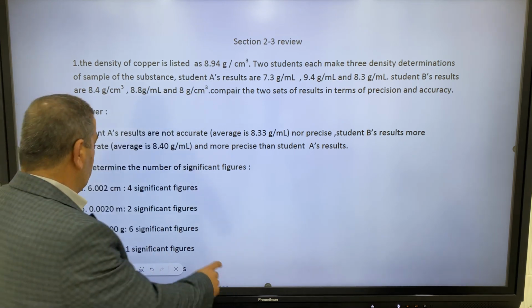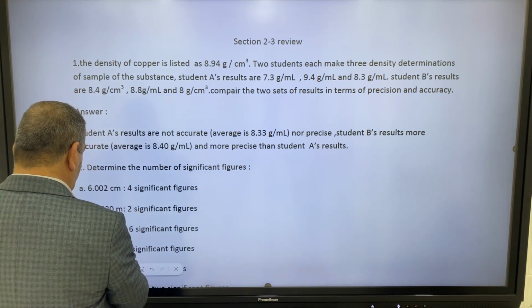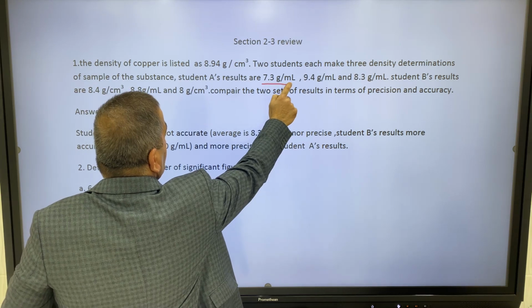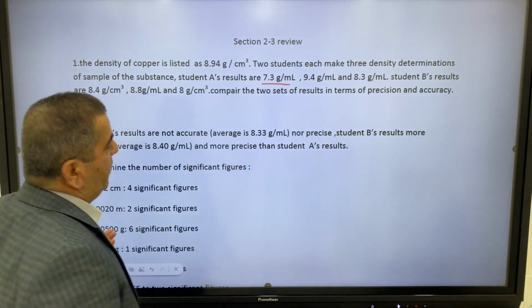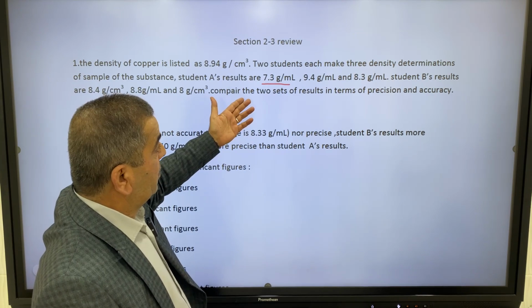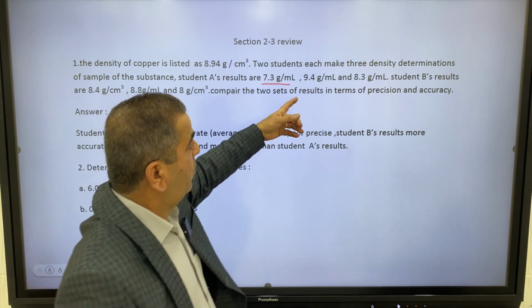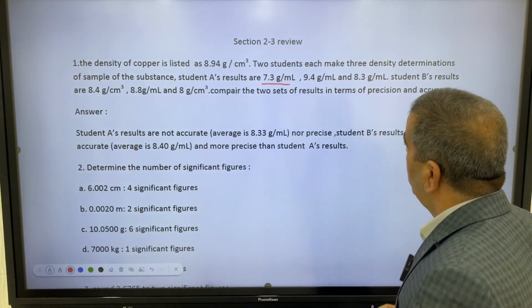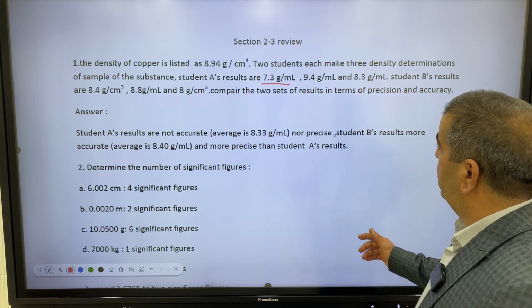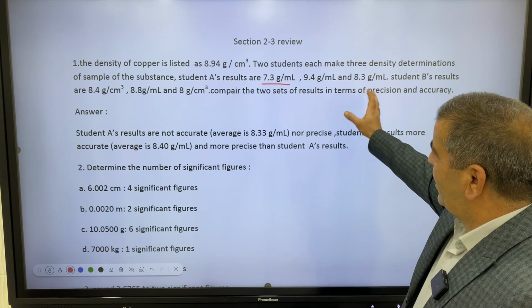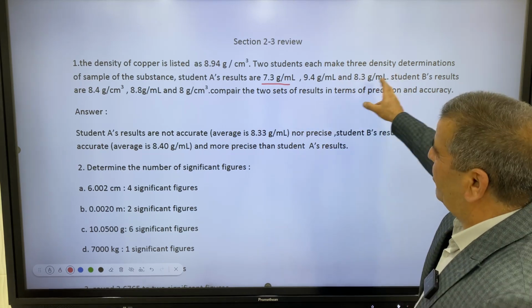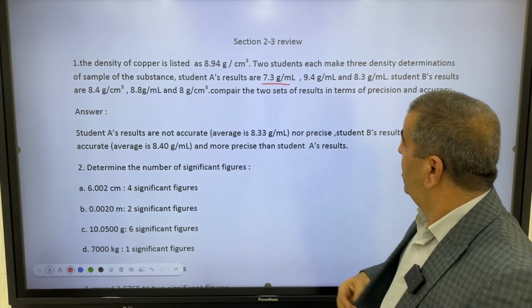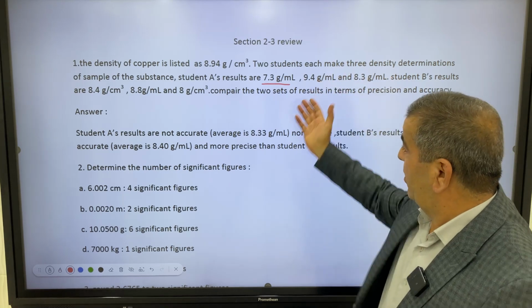Student A, the first student, found the results registered here. One of the results is 8.3 gram per milliliter, the second 9.4 gram per milliliter, the third 8.3 gram per milliliter. You can see that these results are far from the given one, and they are also far from each other.